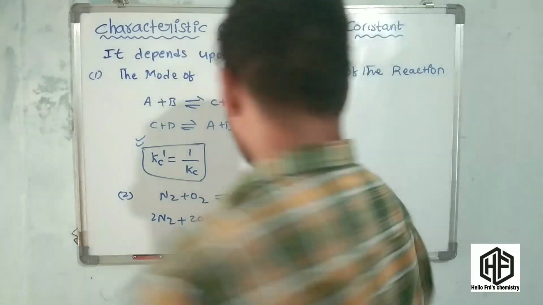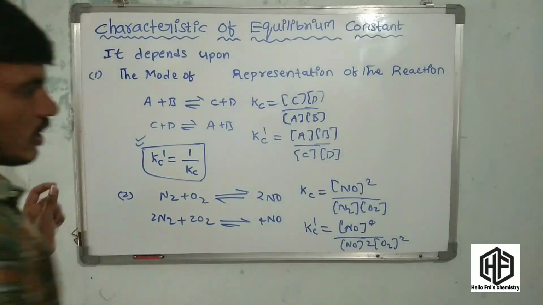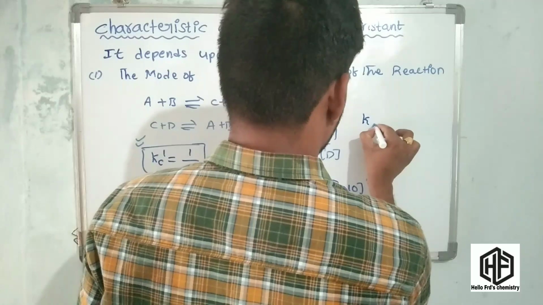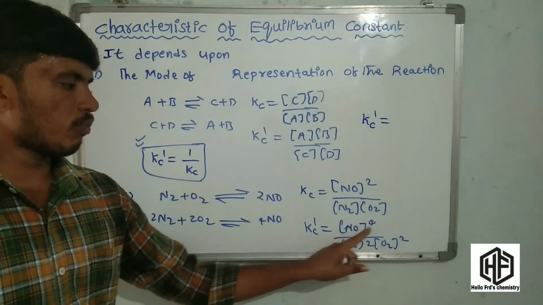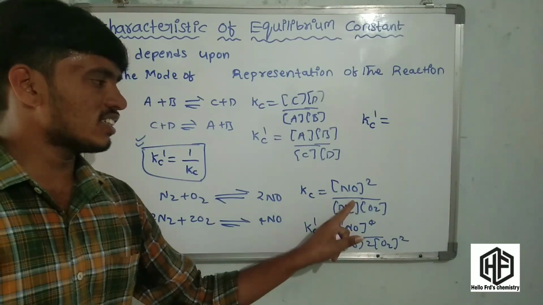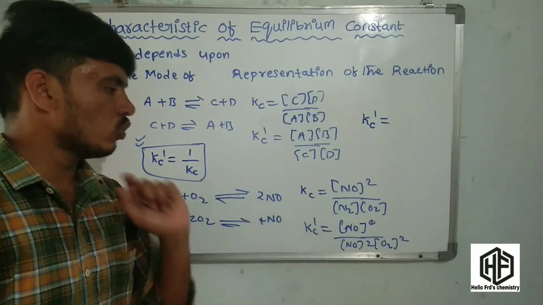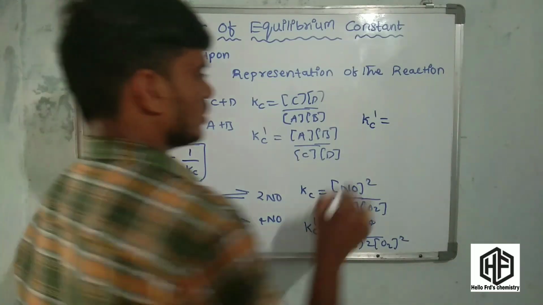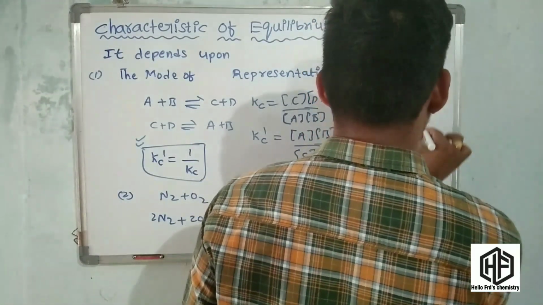what is the equilibrium constant? Comparing these two, what happened? Kc dash is equal to the concentrations each raised to the power of 4, 2 and so on. This reaction is squared, and this is present there. Now for these two reactions, Kc dash is equal to Kc to the power of 2.